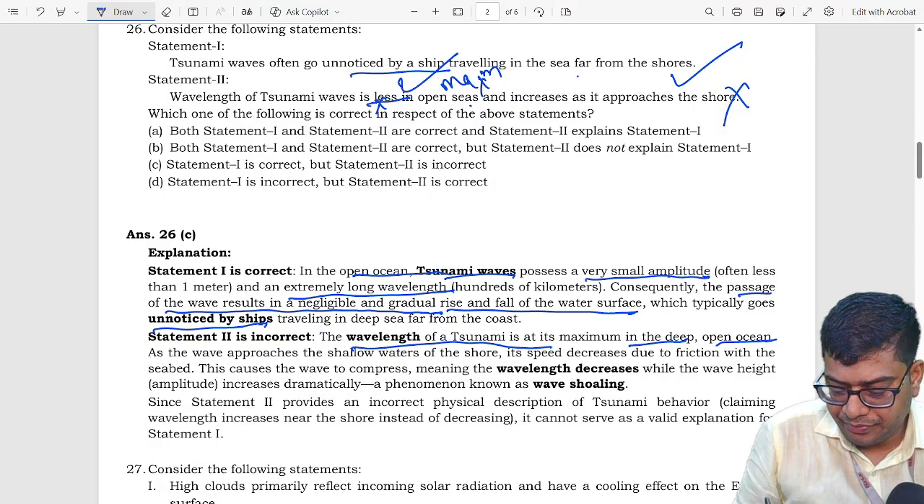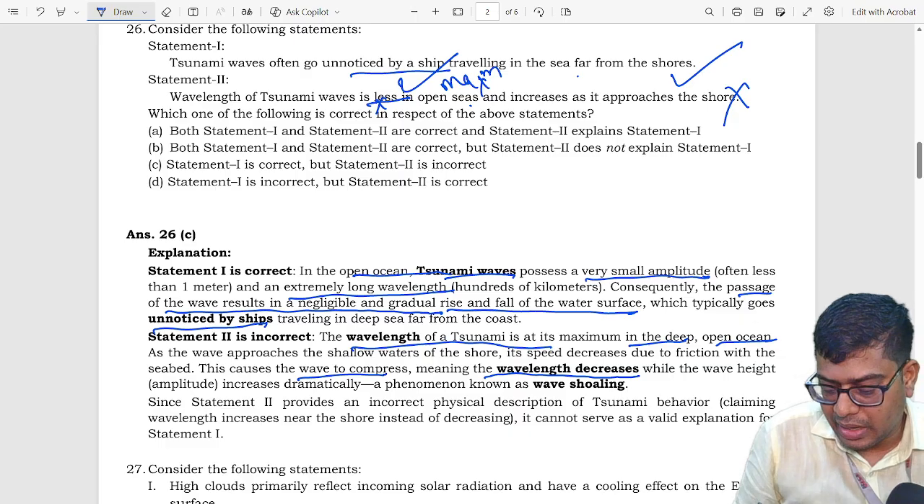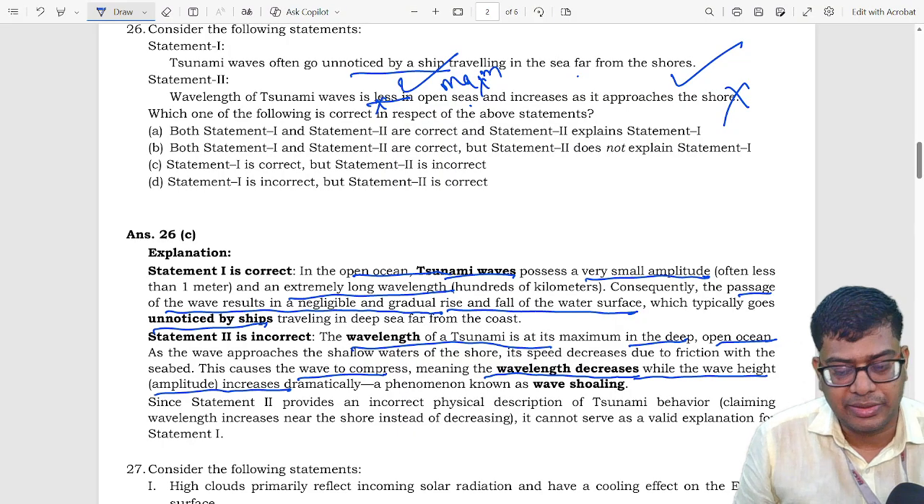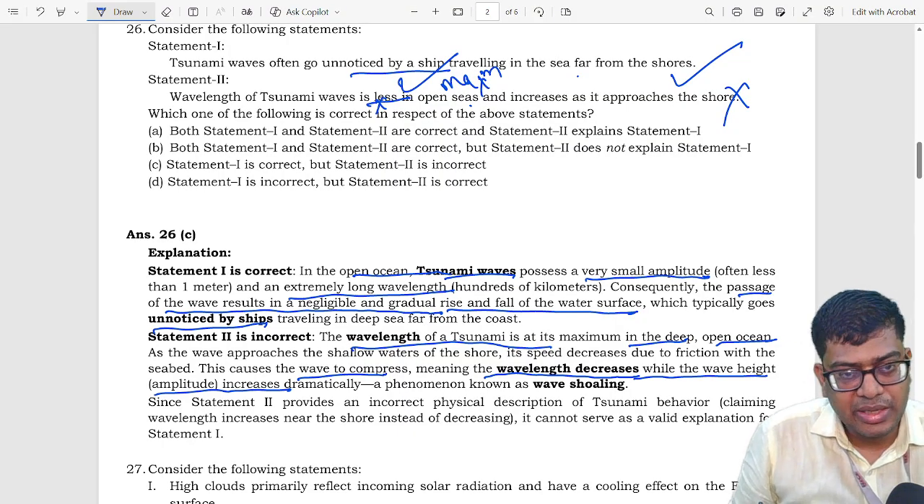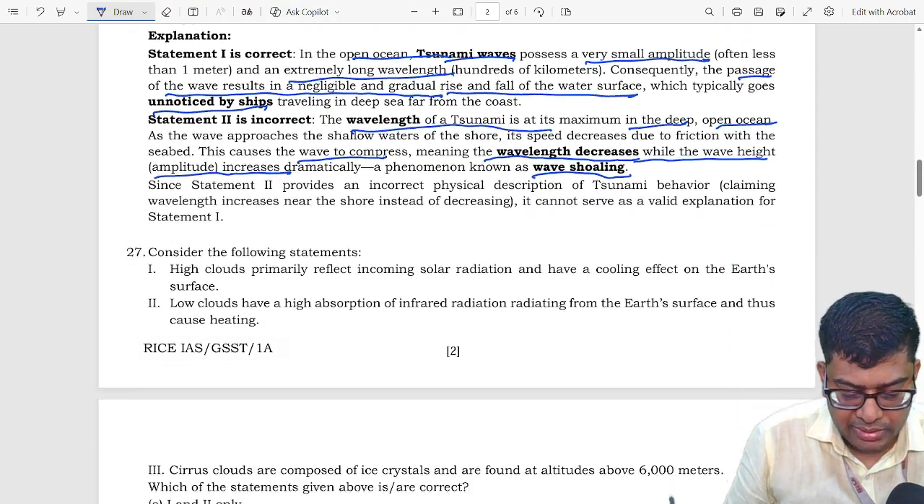and as it approaches the shore, this causes the wavelength to compress, and the wavelength decreases as the wave height, the amplitude, increases. This phenomenon is known as wave shoaling. Let's move towards question number 4.